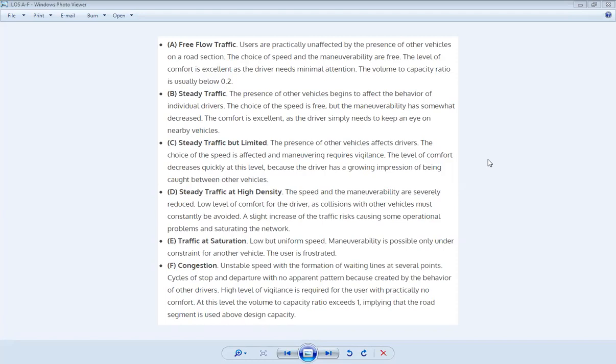The volume to capacity ratio here is below 0.2. So this needs to be remembered. Sometimes it may be asked as a multiple choice question. So the volume to capacity ratio is usually below 0.2.